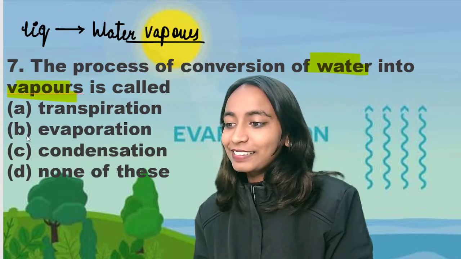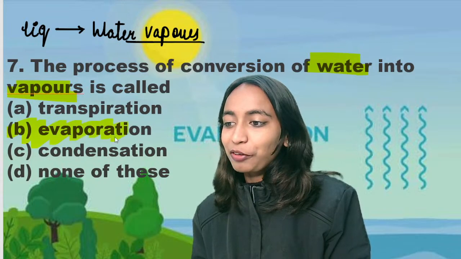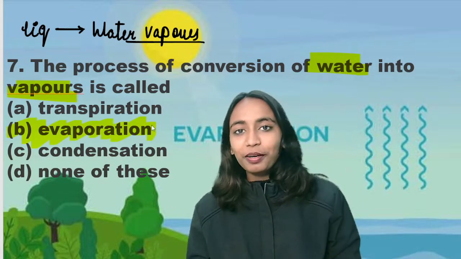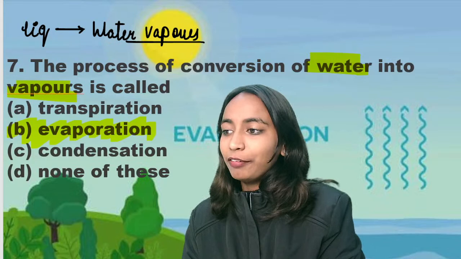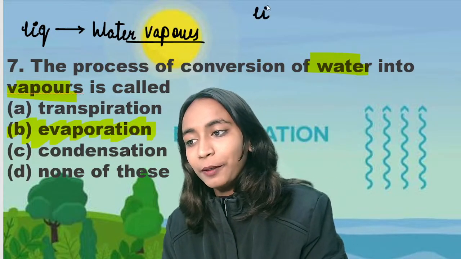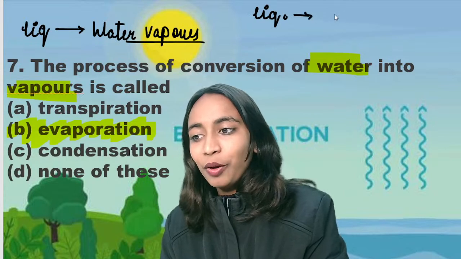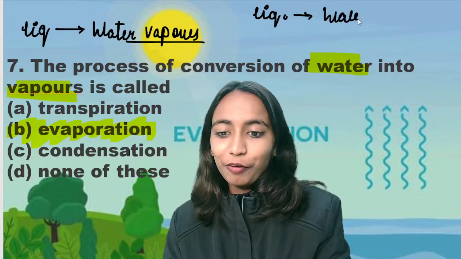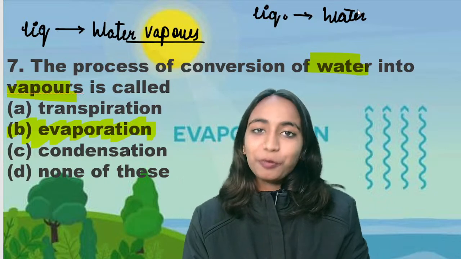So the right answer is evaporation, the process of conversion of liquid water into water vapors. It is called evaporation. Okay? How many forms does water have? There are 3 forms. The liquid form of water is water itself.